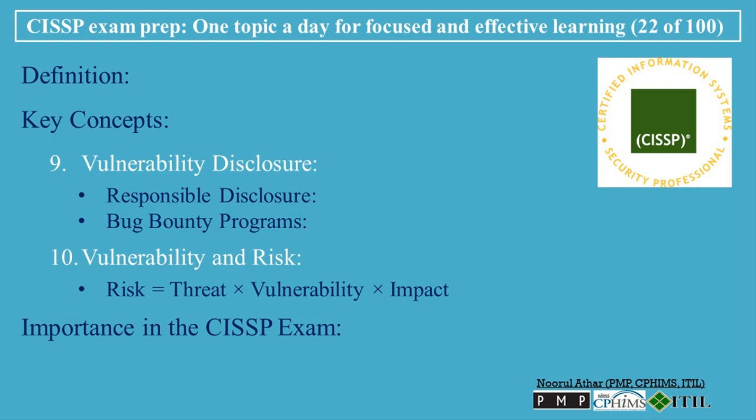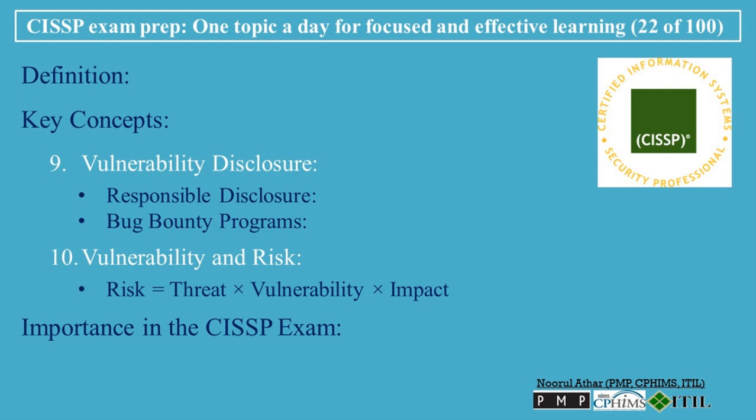Importance in the CISSP exam. Understanding vulnerabilities is crucial for the security and risk management and security operations domains in the CISSP exam. CISSP aspirants must know how to identify, assess, and mitigate vulnerabilities, as well as how vulnerabilities relate to risks and threats. Exam questions may focus on the types of vulnerabilities, software, hardware, configuration, etc., vulnerability scanning, the vulnerability management lifecycle, and how vulnerabilities can be exploited. Familiarity with the Common Vulnerability Scoring System, CVSS, and the use of tools like vulnerability scanners and penetration testing is also important.